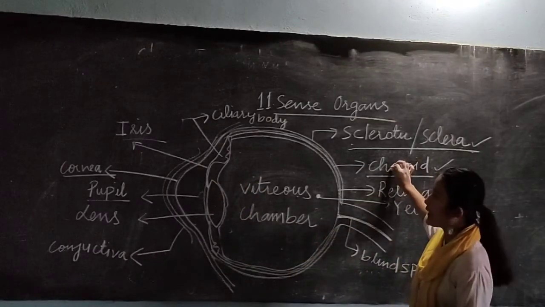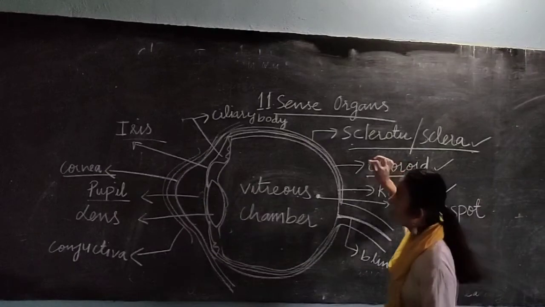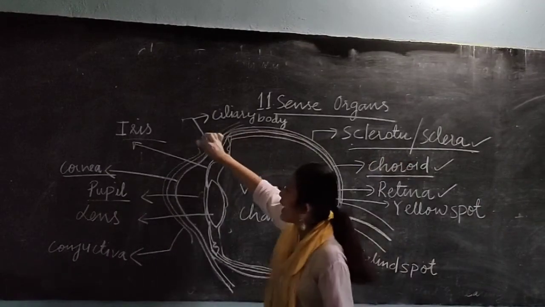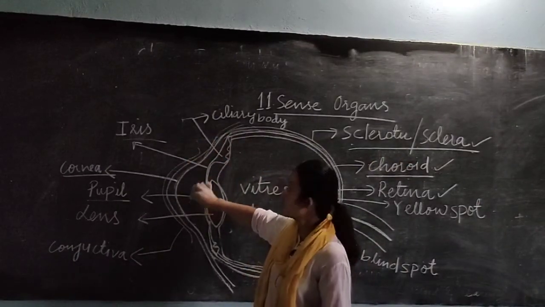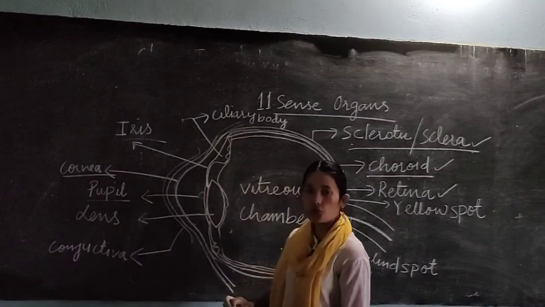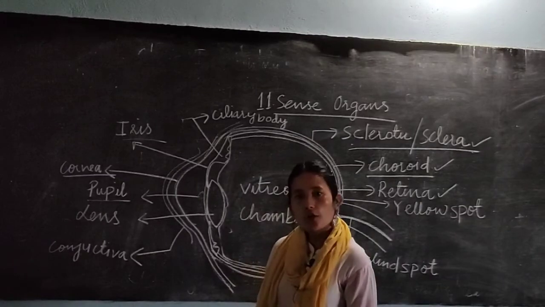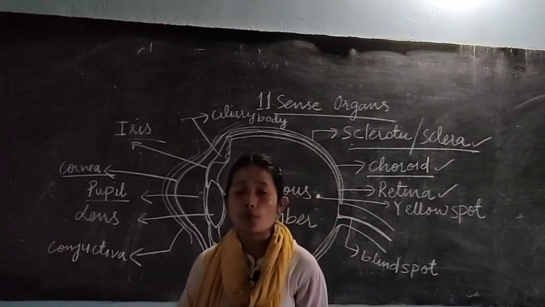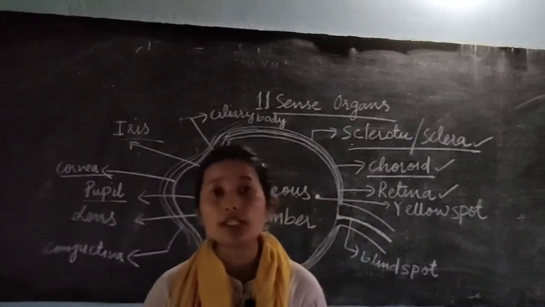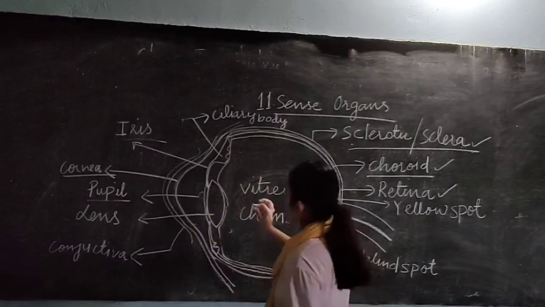In your choroid layer, what are the other parts that you have? Ciliary body, iris and pupil. Ciliary body, what does it do? It helps in adjustment of the lens, so that we can see far away objects and nearby objects clearly. That adjustment is done by your ciliary body.